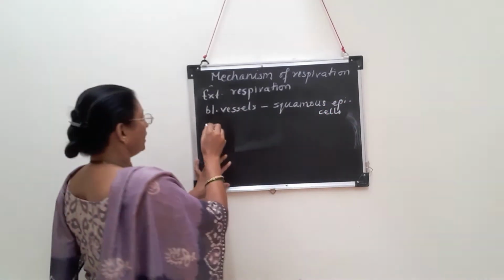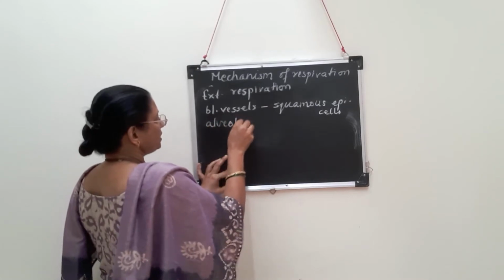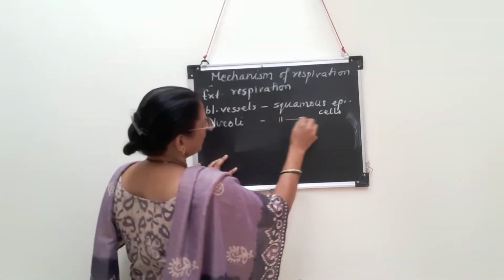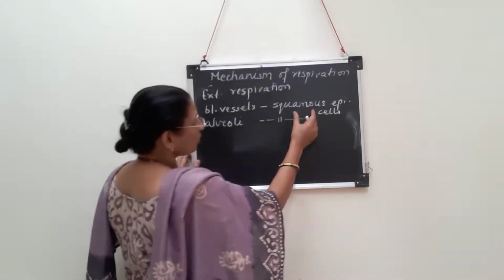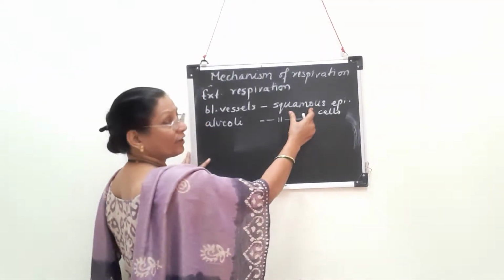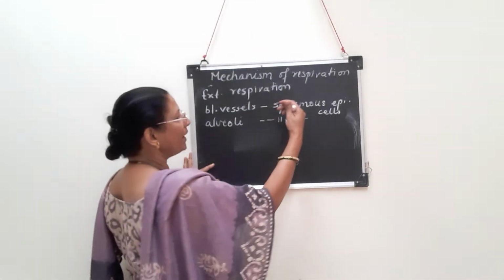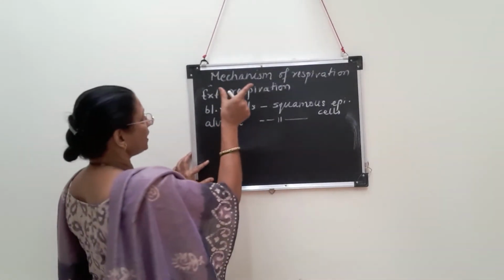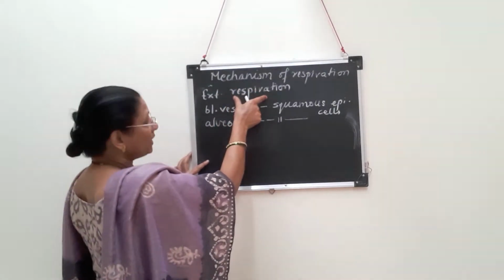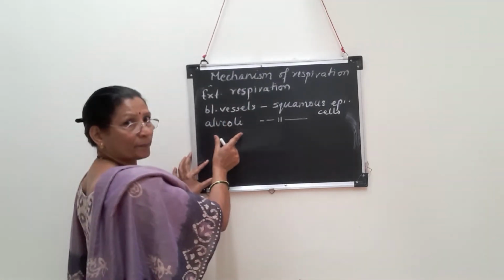And in the case of lungs also, we have studied that the alveoli consist of a single layer of squamous epithelial cells. The characteristic feature of squamous epithelial cells is that they are very thin, flat, and scale-like, and they are meant for gaseous exchange inside the lungs. So external respiration takes place between the blood vessels and alveoli.